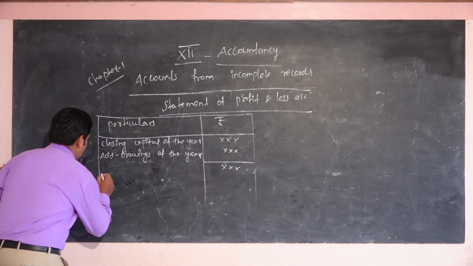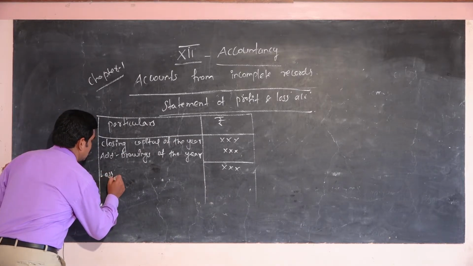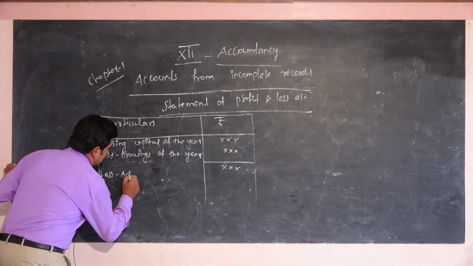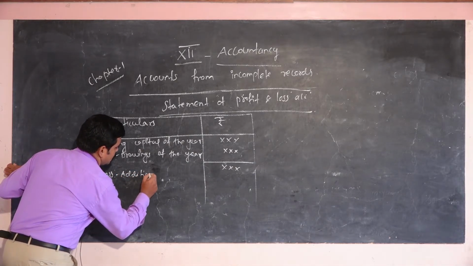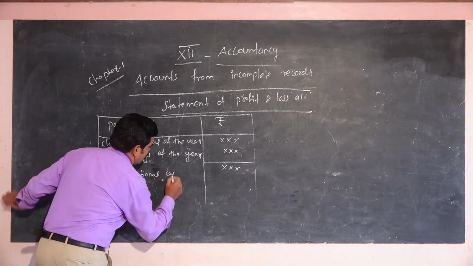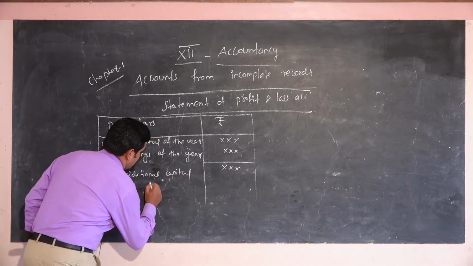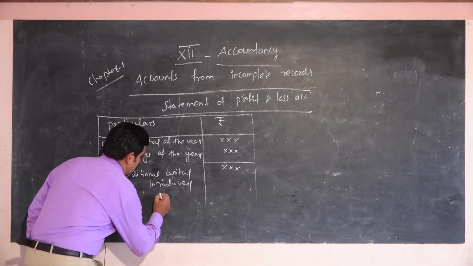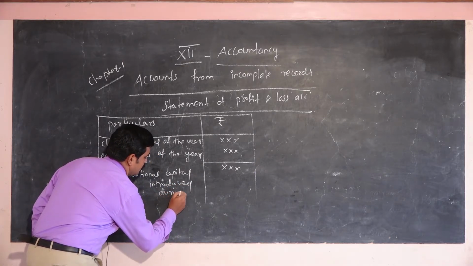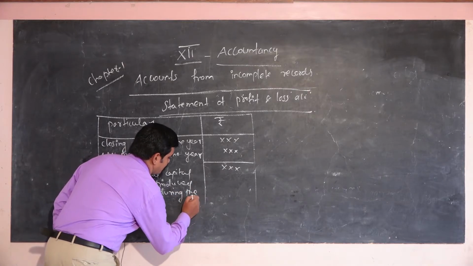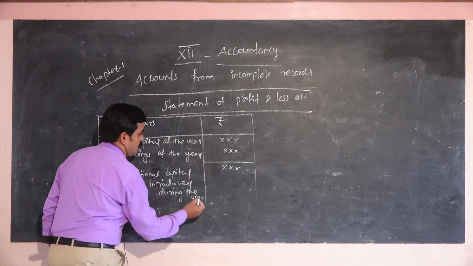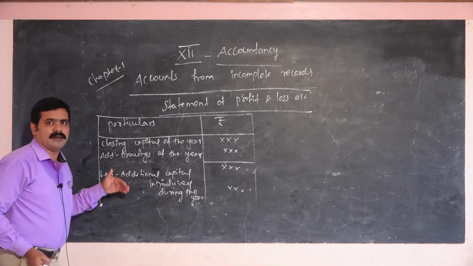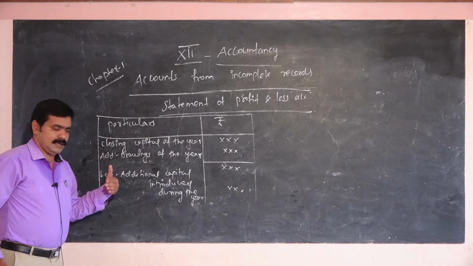Next, you have to subtract the additional capital introduced during the year. Okay, these amounts are already given in your problem, in your company details.